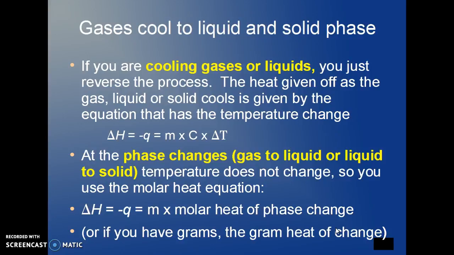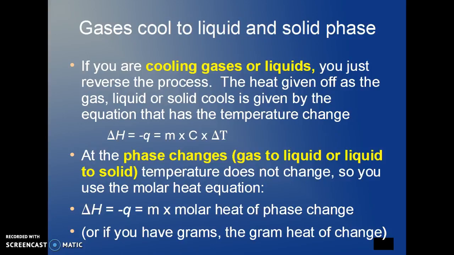Now, if you are cooling gases or liquids, the graph looks just the opposite. The heat given off as the gas, liquid, or solid cools is given by the equation that has the temperature change in it. Delta H equals minus Q is equal to the mass times the specific heat capacity times the change in temperature. At the phase change, either gas to liquid or liquid to solid, there is no change in temperature, so there is no delta T in those equations.